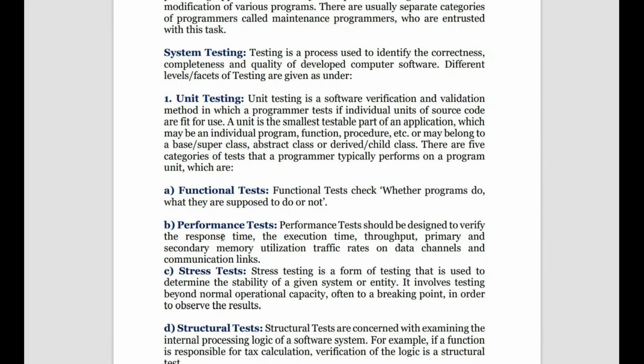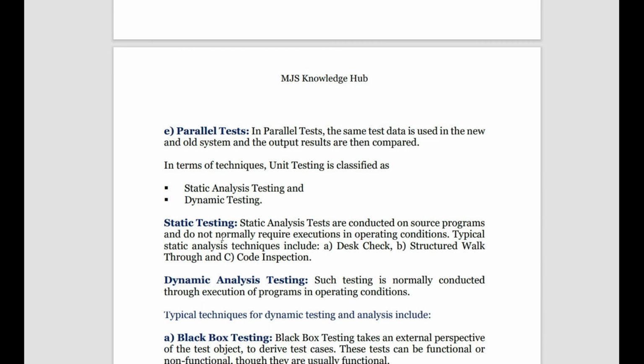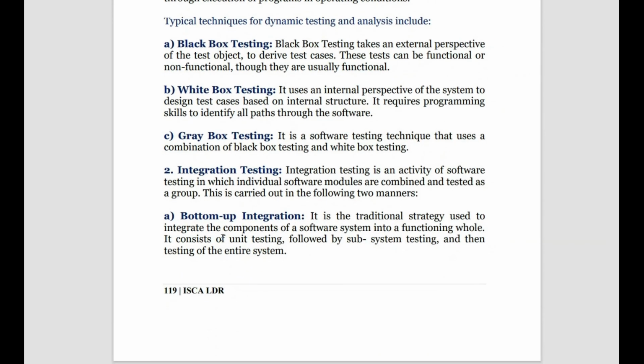Unit testing has different categories like functional test, performance test, stress test, structural test, and then parallel test. And in parallel test again there are two categories: static testing and dynamic testing. Dynamic testing is done in three methods: black box testing, white box testing, and gray box testing.